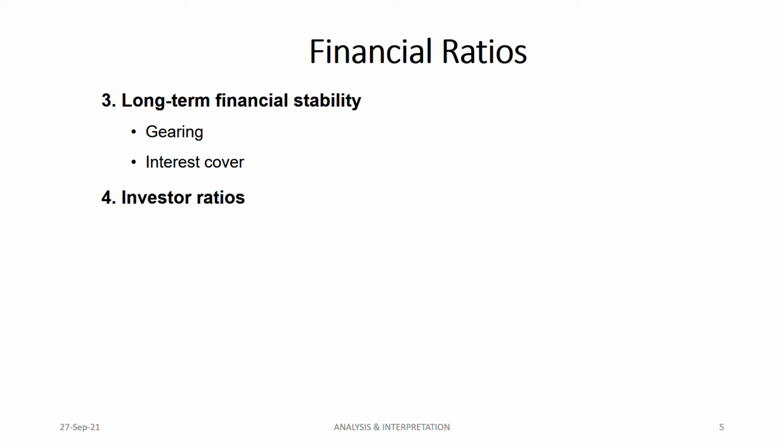The fourth type of ratio, very important especially for SBR purposes, is your investor ratio. One is the PE ratio, the other is your earnings per share. There is a relation between the PE ratio and EPS, and you need to know both formulas.